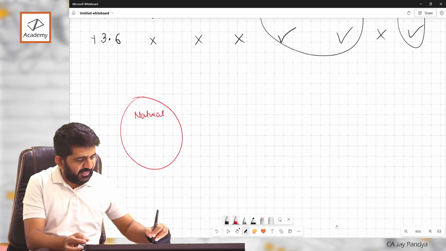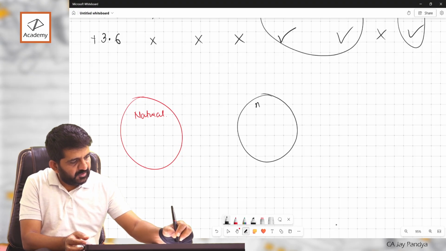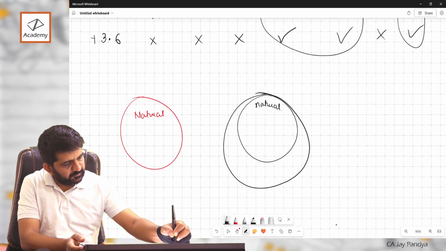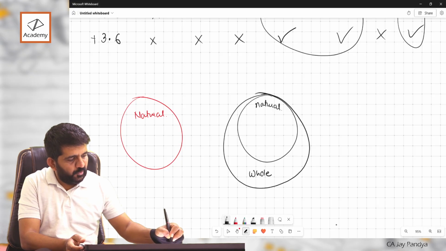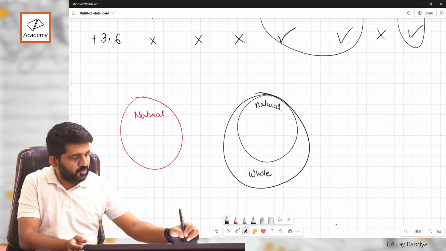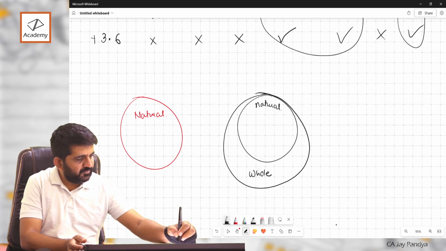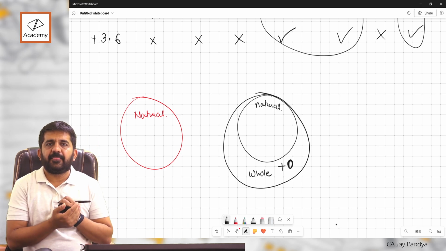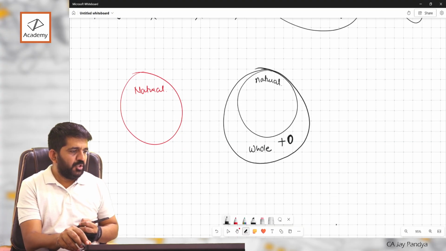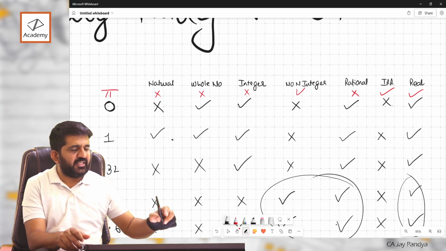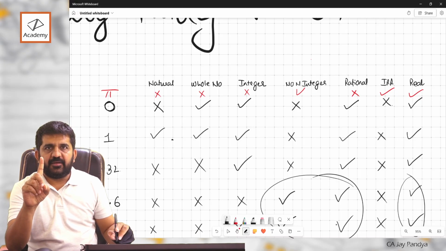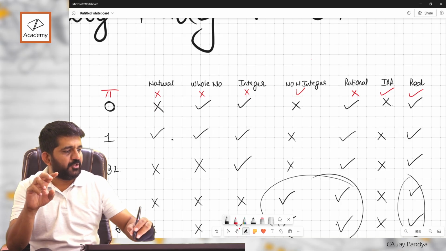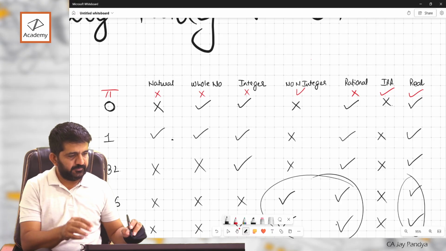But I want something like this. If this is natural, this is whole, right? Because whole includes natural plus 0, right? And try it out. You will not be able to do all the things in one picture, right? There will be at least 2 pictures required to cover all the points, right?